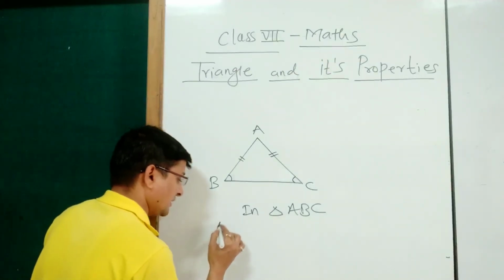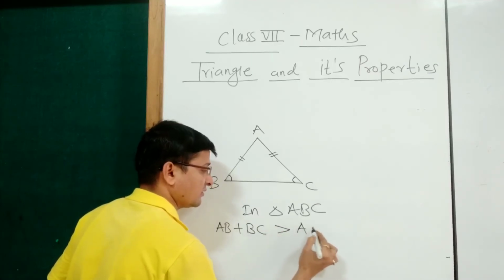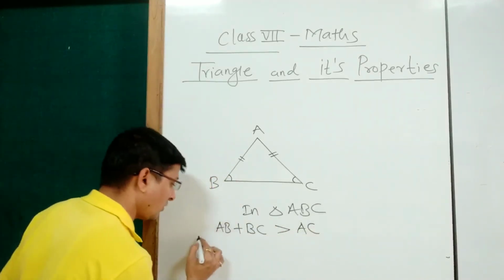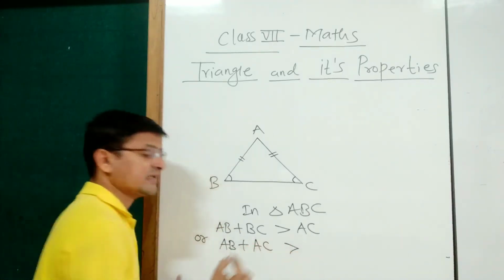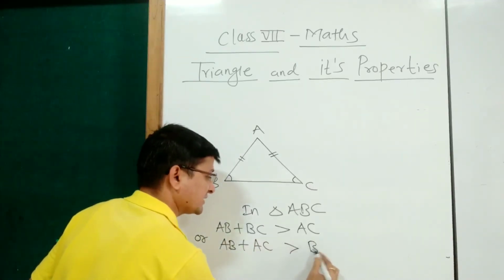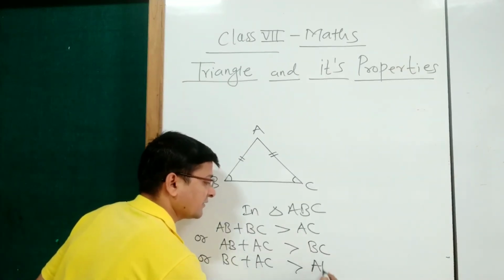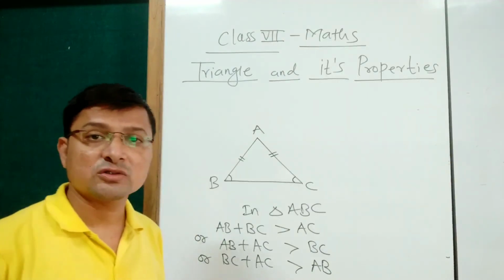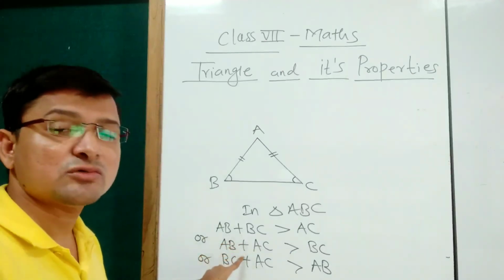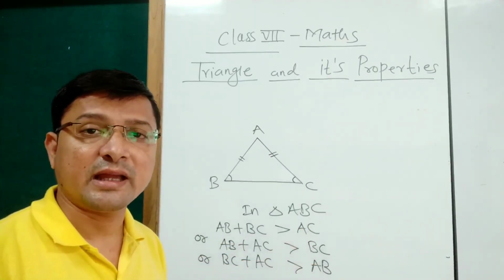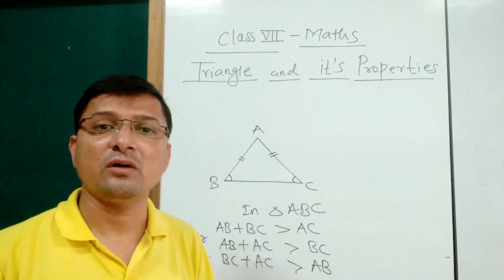That means length of AB plus length of BC is always greater than the length of the third side AC, or the length of AB plus length of AC is always greater than the third side BC, or the length of BC plus length of AC is always greater than the third side AB. So what is the statement? The sum of lengths of any two sides of a triangle is greater than the length of its third side. This is also a very important property of a triangle.